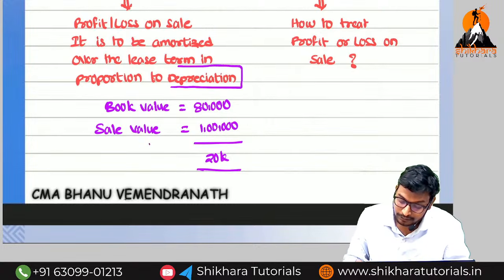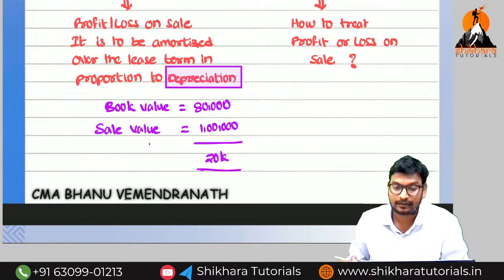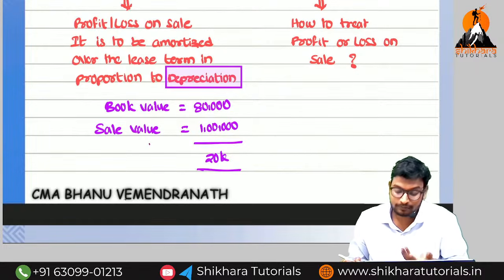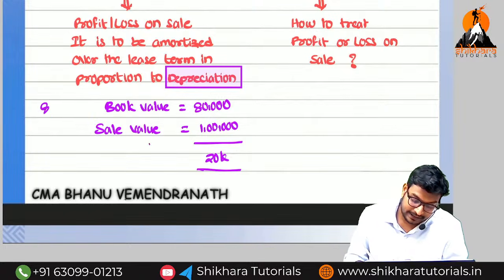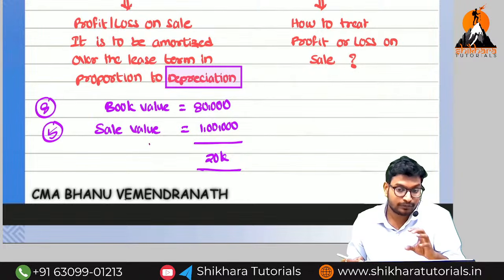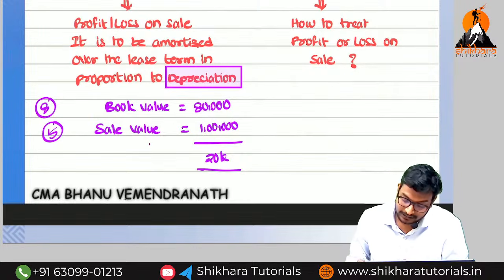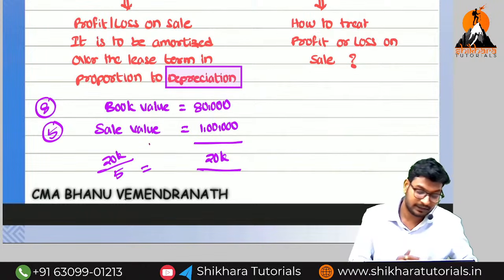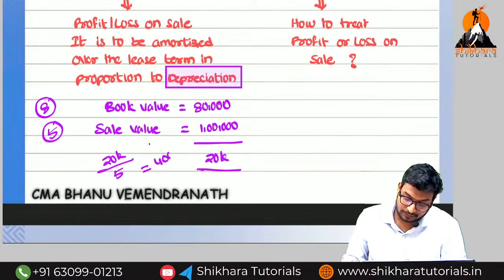Based on two rules: economic life or lease term, whichever is lower. For example, economic life is 8 years and lease term is 5 years. How many years will you do the depreciation? 5 years. So here also the same: 20,000 divided by 5 is 4,000.